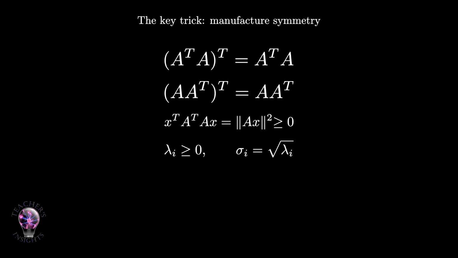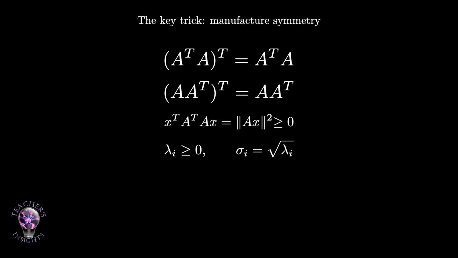Because symmetric matrices have orthonormal eigenvectors, A transpose A has an orthonormal eigenbasis in the input space, and A A transpose has an orthonormal eigenbasis in the output space. Both A transpose A and A A transpose are positive semi-definite. For A transpose A, take any vector x.